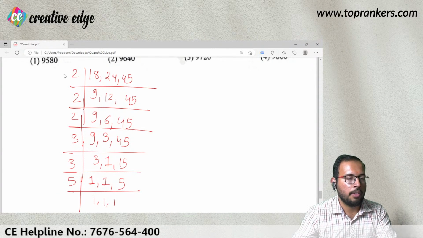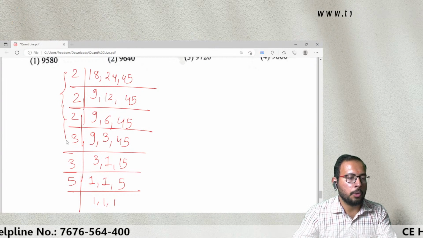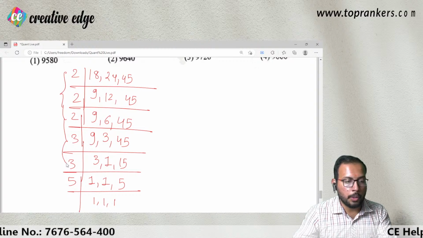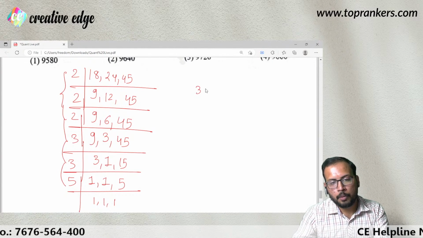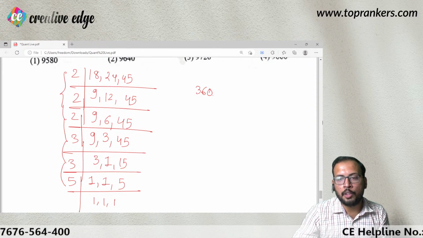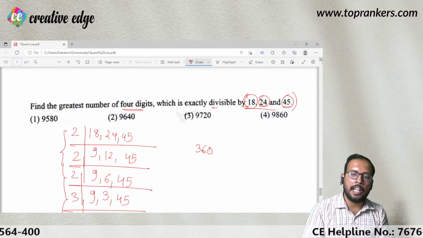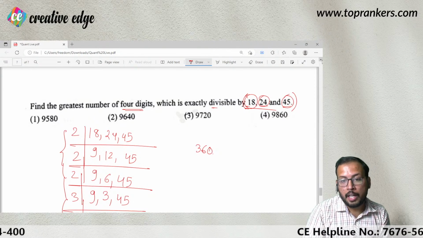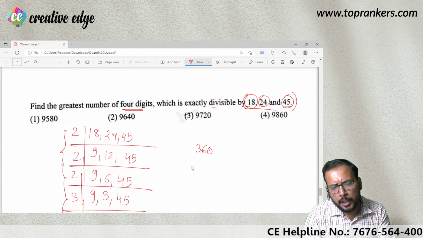So I'm going to get 2 into 2, 4, into 2, 8, into 3, 24, into 3, 72, into 5, 360. So 360 is the LCM of these numbers. That means 360 is the number which can be divided by 18, 24 and 45. Okay? But this is a 3-digit number.